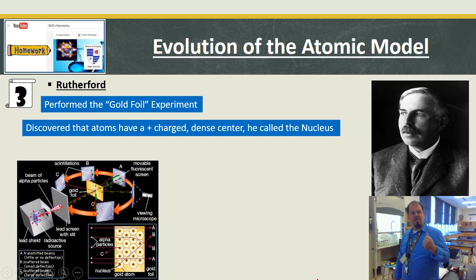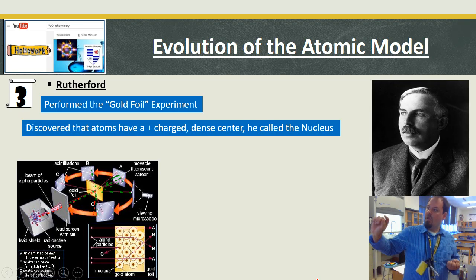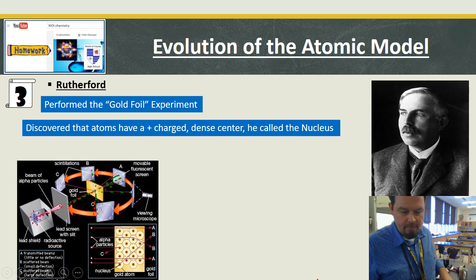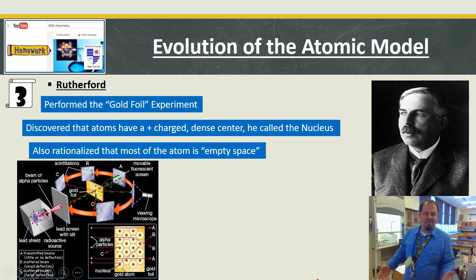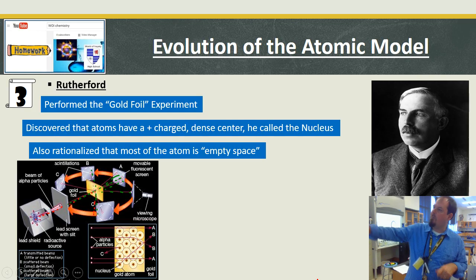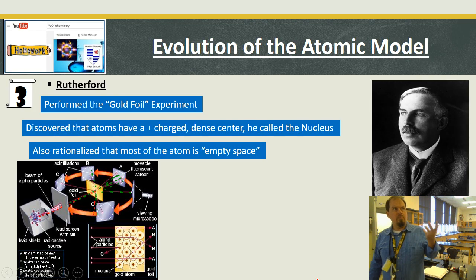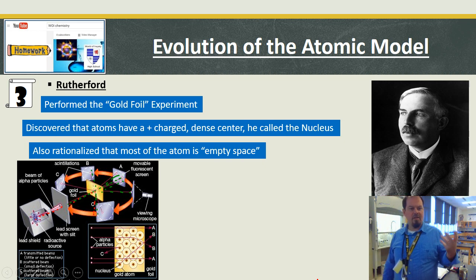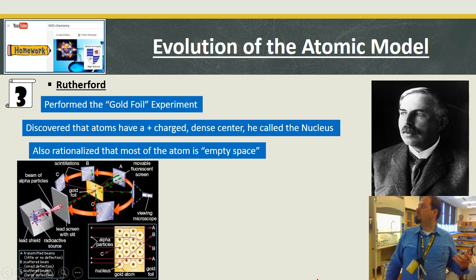So he discovered that atoms have a positively charged, dense center he called the nucleus. That's where the alpha particles go backwards. They hit something hard and they're positive. And then they're mostly empty space. This was the new thing for him because most of the alpha particles actually went through metal. He was thinking metal was dense, and things wouldn't go through it, because we think of lead and gold as dense. But it's still fairly young, fairly new in our whole idea of what atoms are and what's going on. And so most of them went through, leading him to say, whoa, they're mostly empty space.